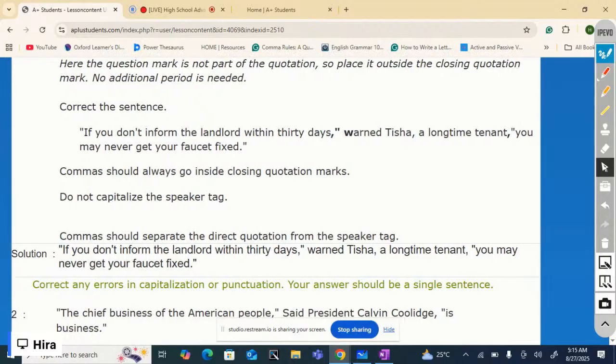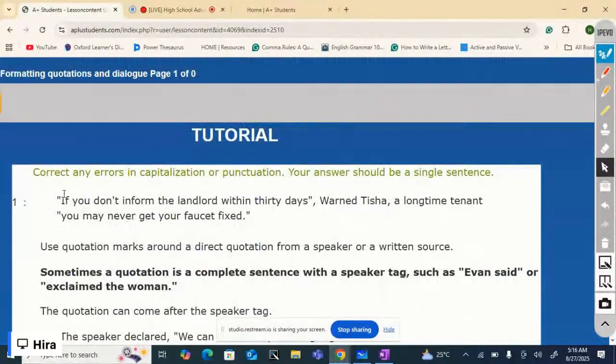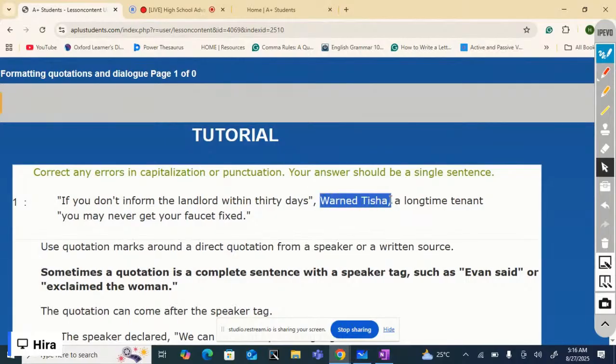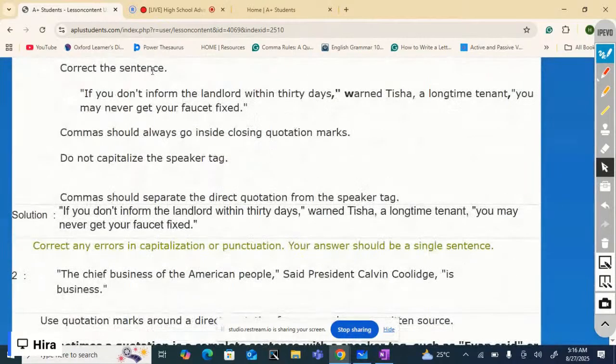Here the comma doesn't go inside the quotation marks. This is wrong, so we fixed it. And the speaker tag must not be capitalized. So it's wrong here, that's why it is corrected here, these two mistakes.